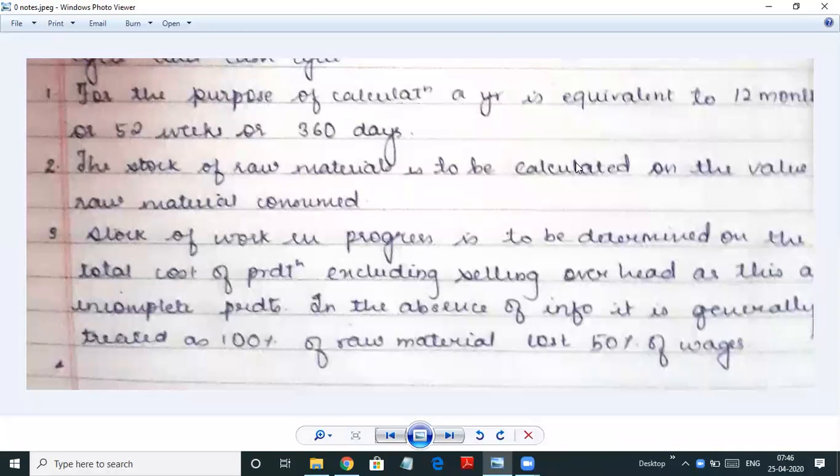Hello students, today we'll do problems on working capital estimation. Before we start with the problems, we need to understand certain things about how working capital estimation has to be done, or certain rules or guidelines.